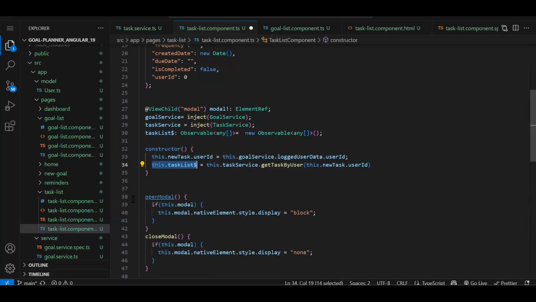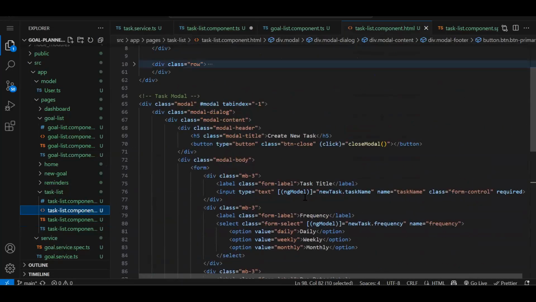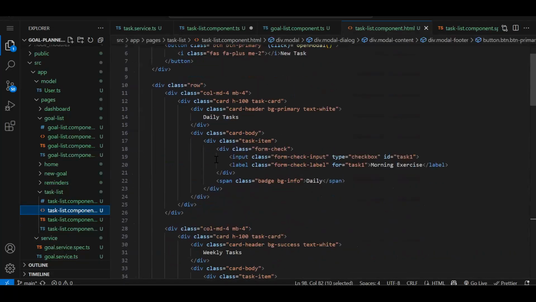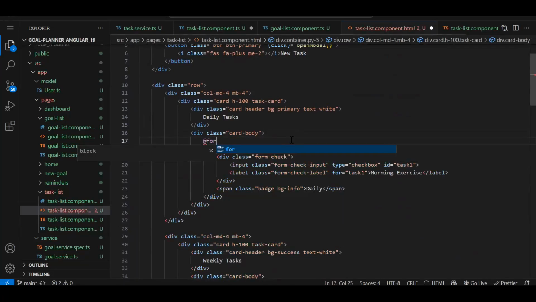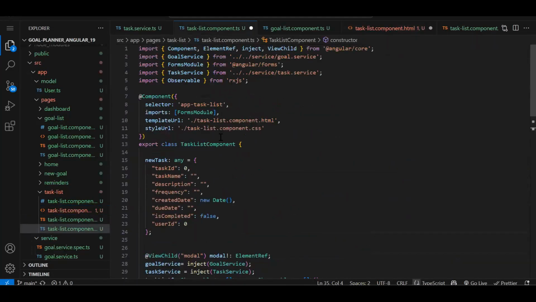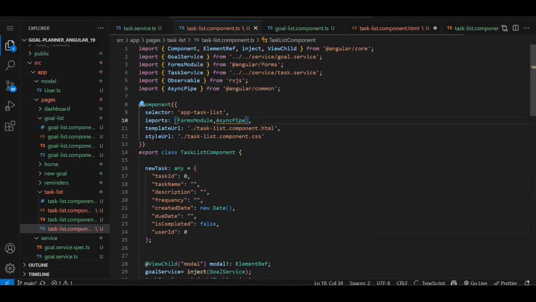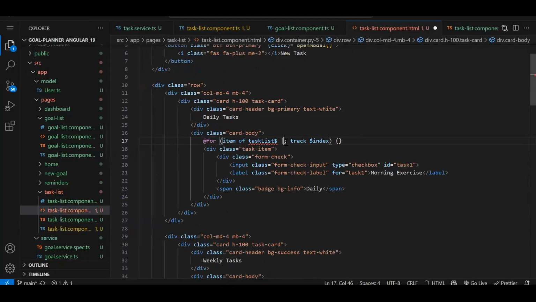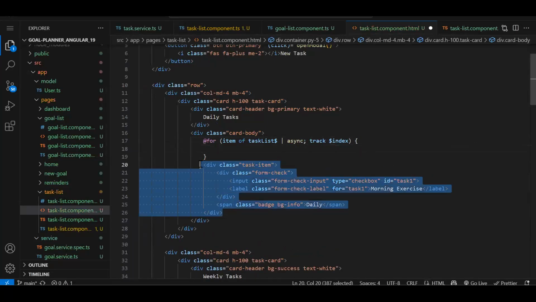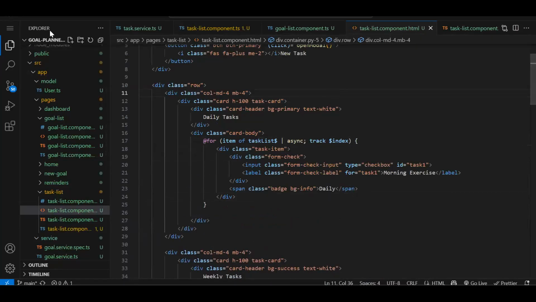Now this we can directly subscribe to in the HTML over here. So this is my task div, right? So let's write the @for loop. Instead of subscribing in the TypeScript, I will be subscribing directly in the HTML by using the async pipe. So we need to import the async pipe over here. Then I can use the async pipe over here. Fine. And now this for loop will go over here. Let's just save all.